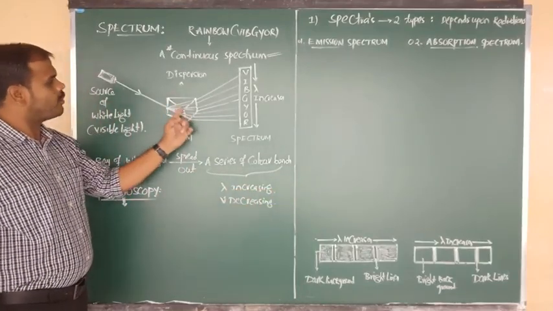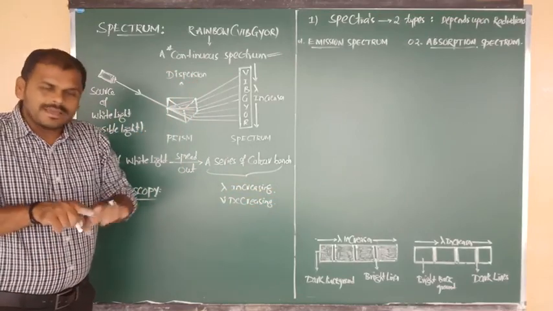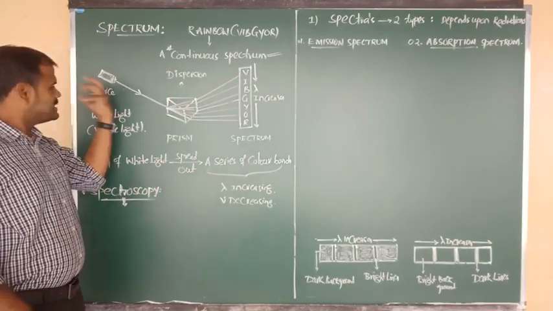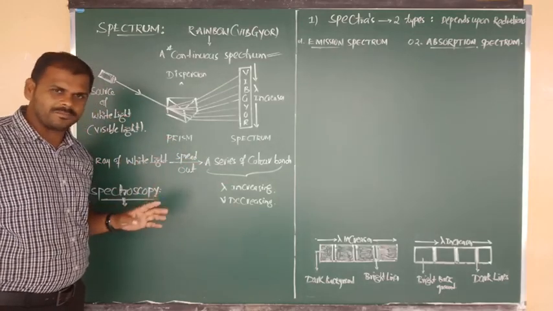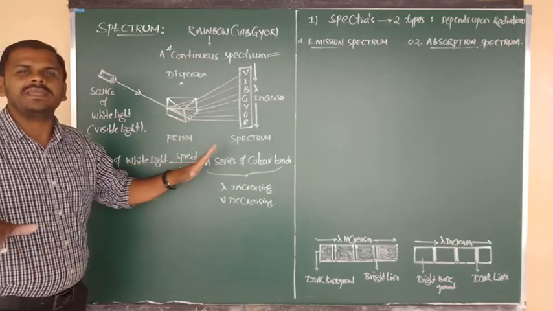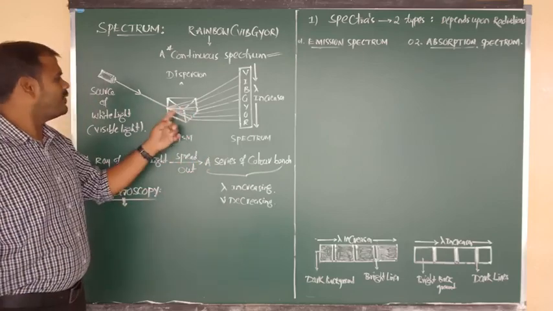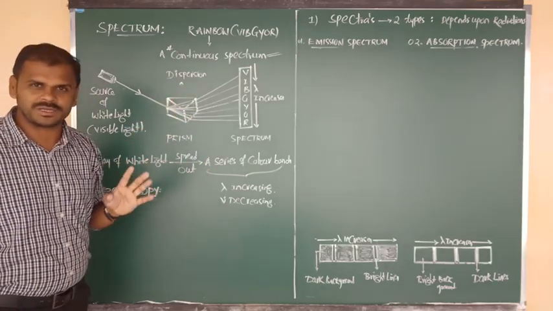Such a mechanism is known as dispersion. The incident visible or white light, by passing over the prism, splits into 7 different forms. That mechanism is known as dispersion.